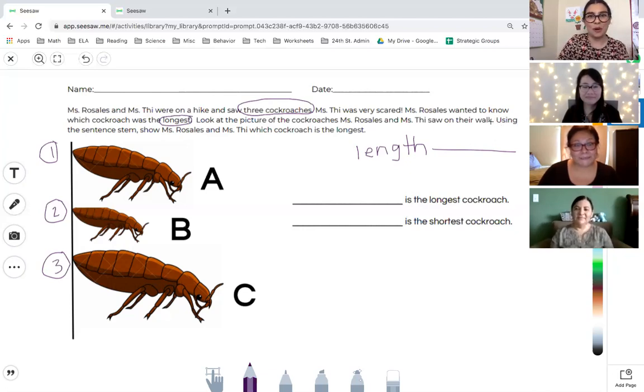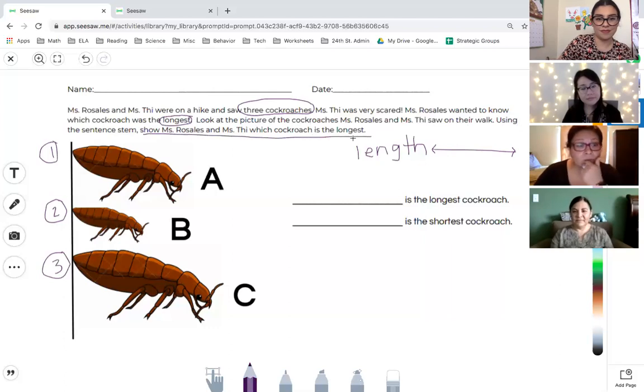All right. So Miss Rosales, what do we need to do to solve this problem? So first and foremost, we're trying to figure out what they're asking us to do. They are asking us to find the longest cockroach. It says using the sentence stem, show Miss Rosales and Miss T which cockroach is the longest. So we know what we're looking for.